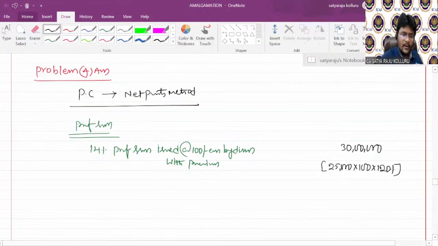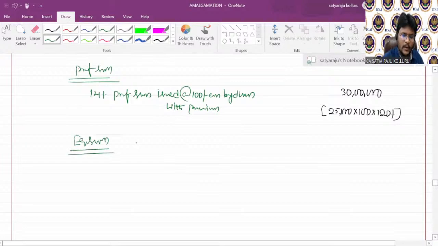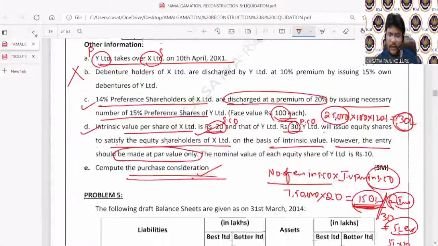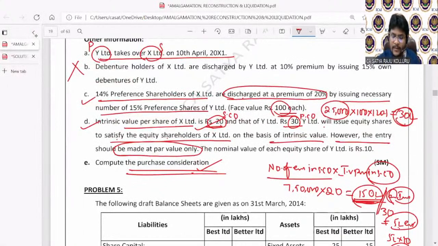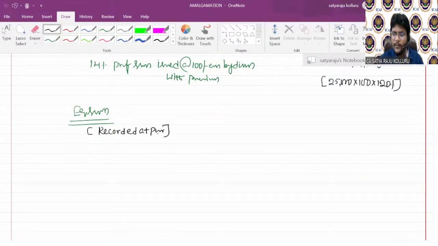Am I right? Next, coming to equity shareholders. In case of equity shareholders, he is simply telling that the entry should be made at par value only. In brackets, you can clearly write that it is recorded at par. If it needs to be recorded at par, first you need to calculate the number of shares issued as PC. All of you please concentrate.